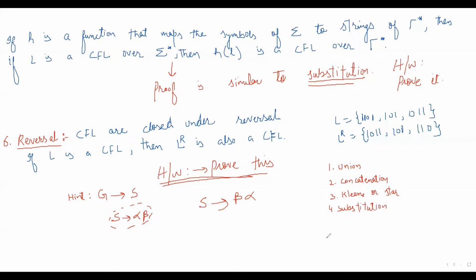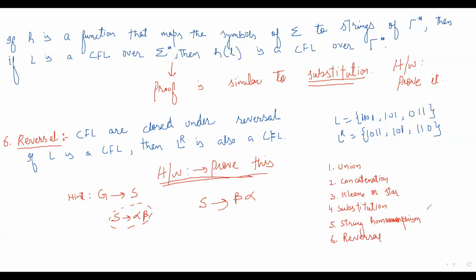The fifth is string homomorphism. String homomorphism has another operation, the inverse homomorphism. That is also a closure property, but we are not going to discuss that here. And the sixth is reversal.